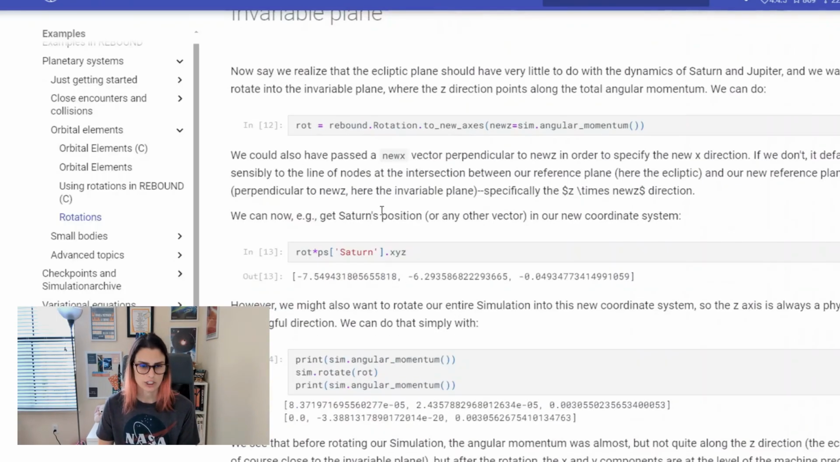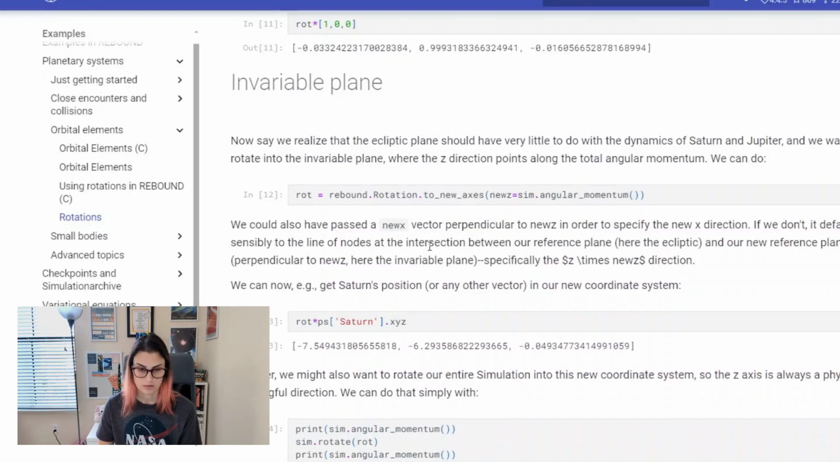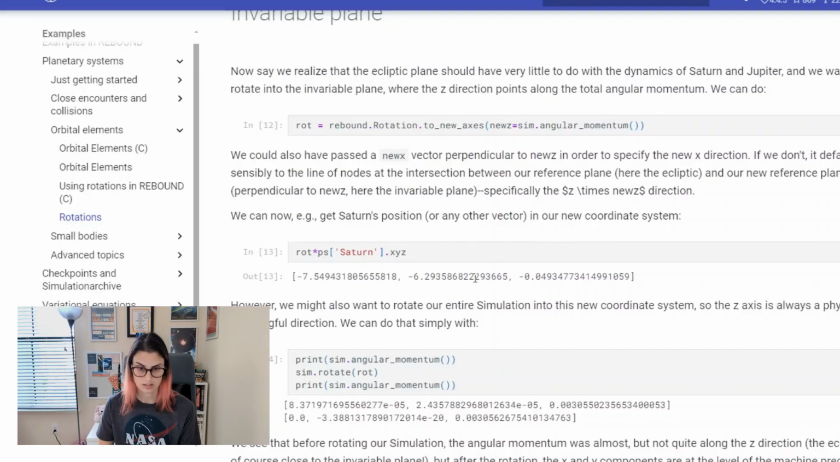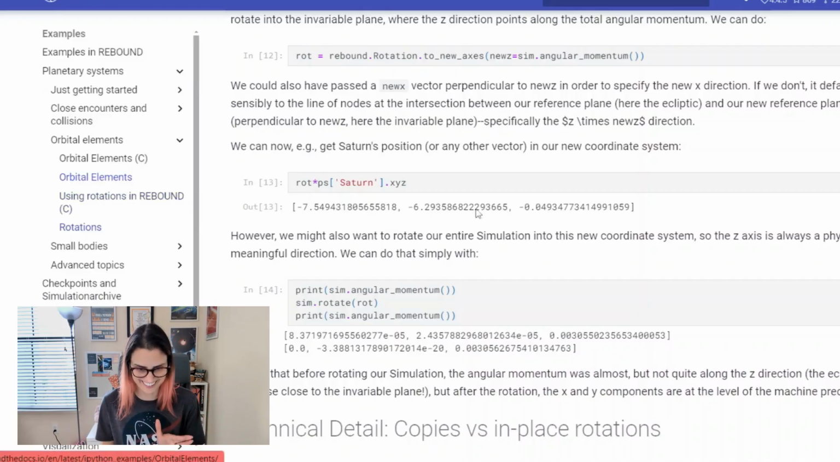Oh, I had this whole function that I wrote when I was in grad school that would rotate a simulation into the invariable plane. Yeah, and there were rotation matrices, and you had to convert everything to Cartesian units and do all these rotations and then convert it back. This is really interesting. But completely irrelevant.